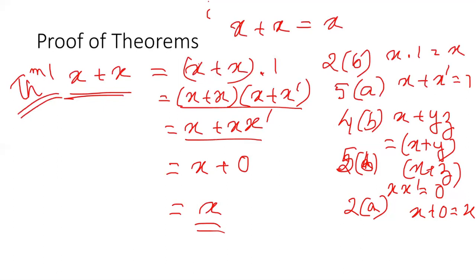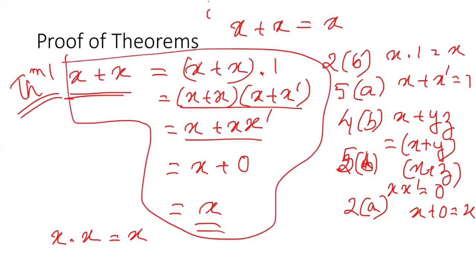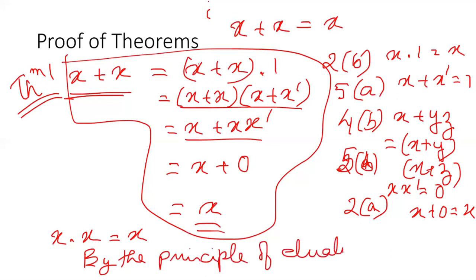All right. Then theorem 1 has its dual. The dual of theorem 1 is x dot x is equal to x. So this also can be proved in the same way. Or what you can do is you can give this proof, and then you can say by the principle of duality, x dot x is equal to x.